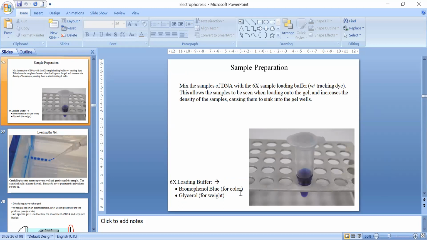Can you see DNA with the naked eye? No, sir. Why not? We cannot see DNA by naked eye. If it is in a solution, we cannot see anything.